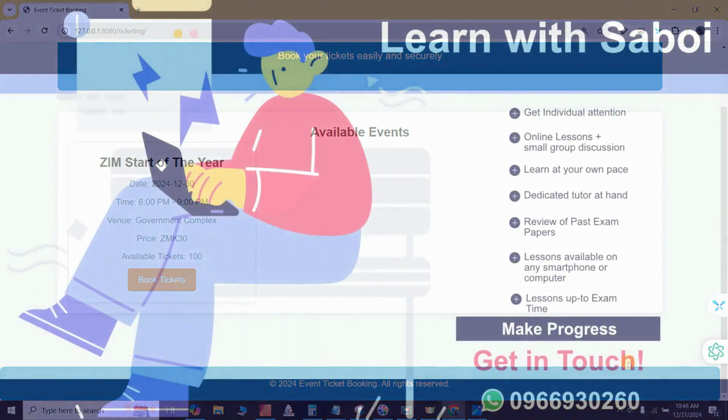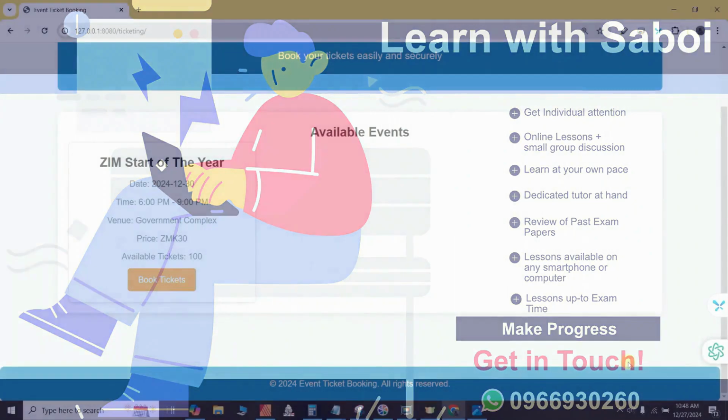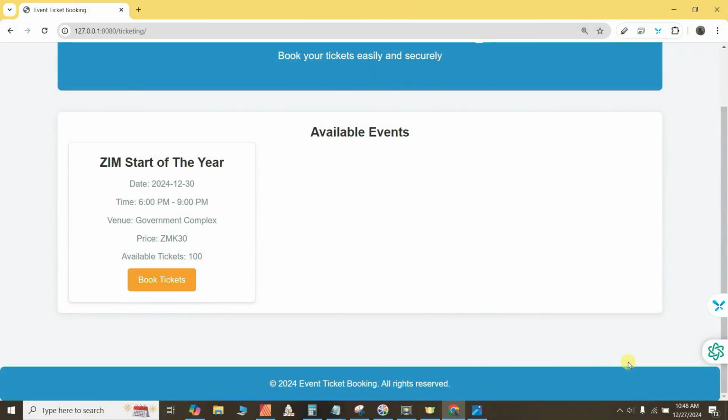So a website is but a platform. On that particular platform, multiple programs can run. I'll repeat that. A website is a platform, and on that particular platform, multiple programs can run.